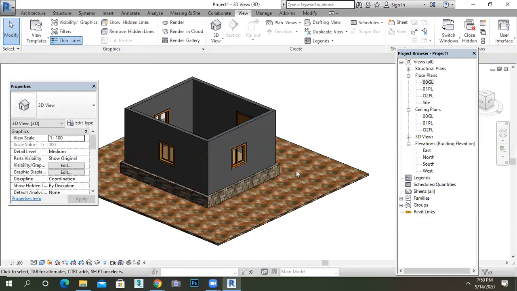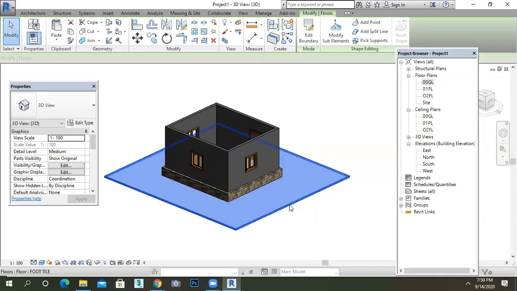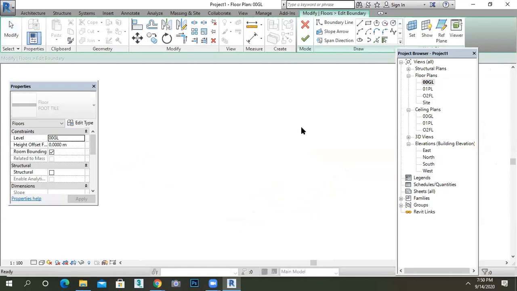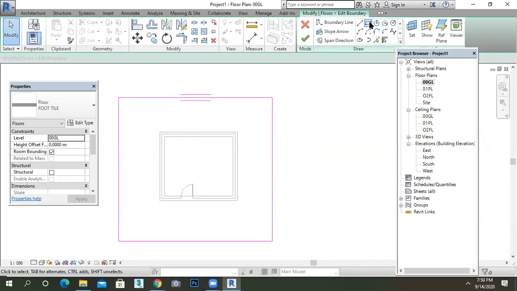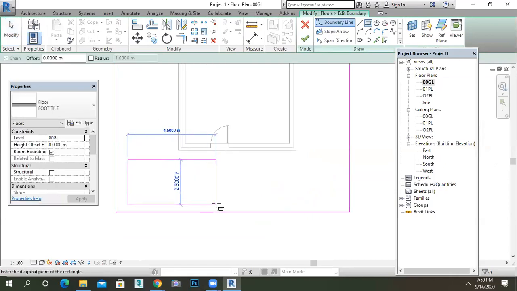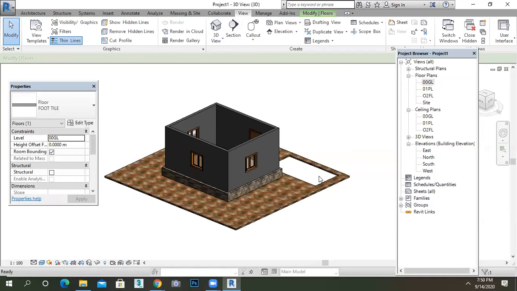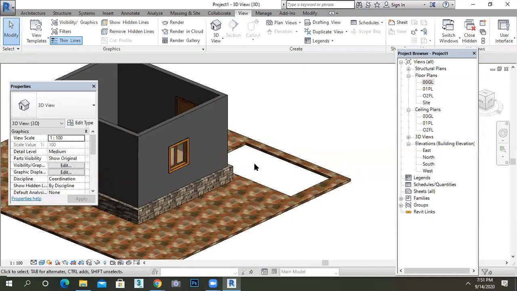In this way also, I want to show my grass portion. You just select this, edit this, go to the ground. I want to edit my ground here. For example, this is my grass portion. Just make it open, close it, go to the 3D. See, now this portion is open. I want to show grass here.